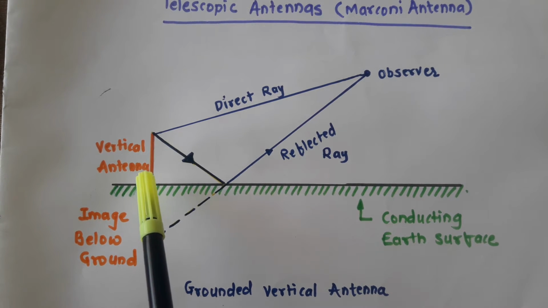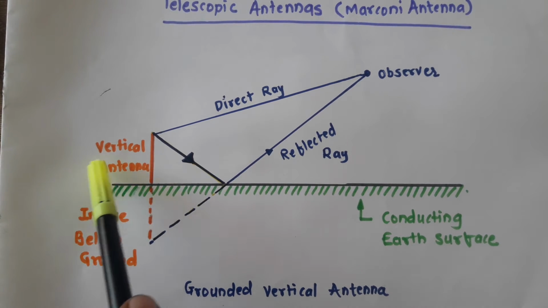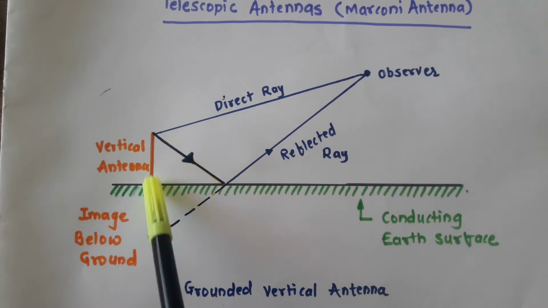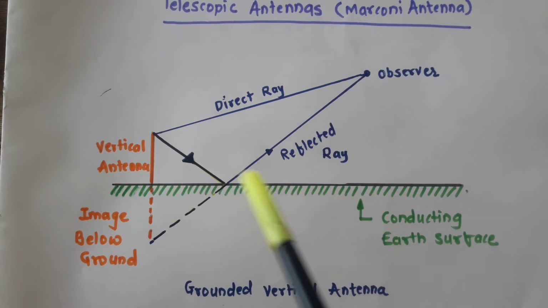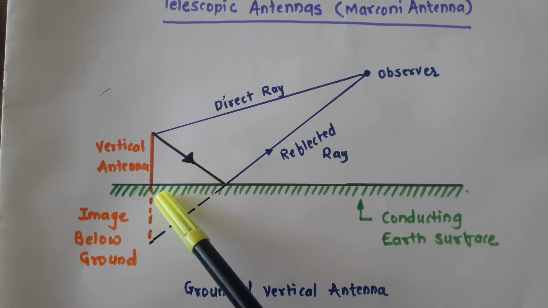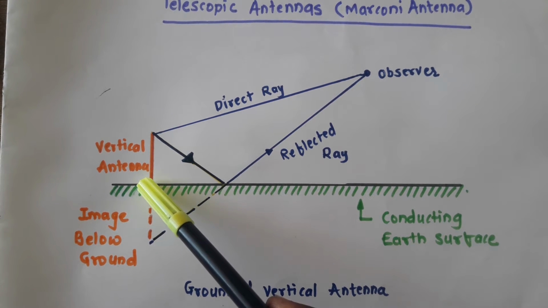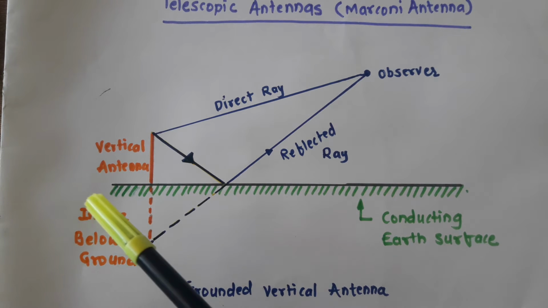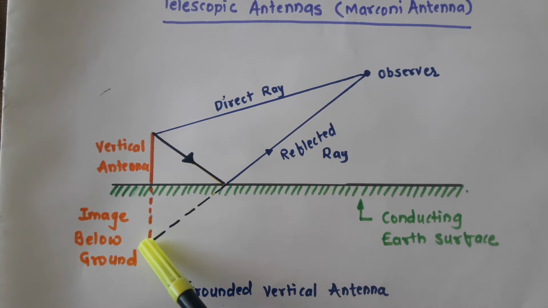Now as I already discussed with you, the vertical antenna has a length of lambda by 4. Because of the fabrication or the design of such a system, with a lambda by 4 vertical antenna placed on a conducting surface, an image of the antenna will be created below the ground plane, the conducting earth surface. That particular image is a hypothetical antenna, an ideal antenna.